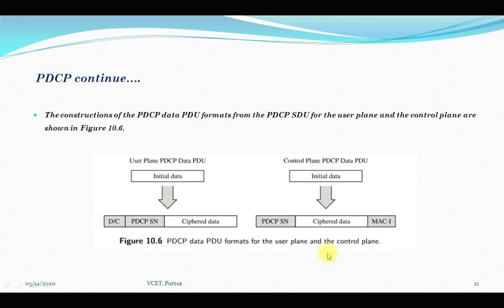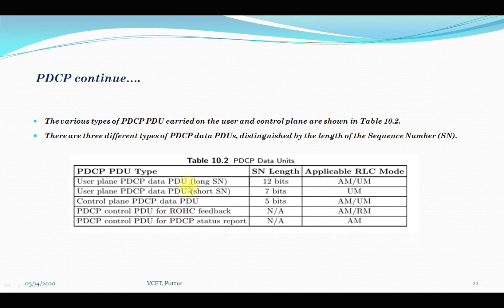So now the various types of PDCP PDU carried on user and control plane. There are three different types of PDCP data PDUs which have been distinguished, so you can see it in the table. There are three types of PDCP data PDUs distinguished by the length of the sequence number. The PDCP sequence number is used to provide robustness against packet loss and to guarantee sequential delivery at the receiver.